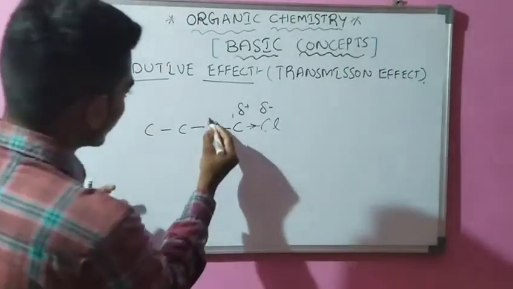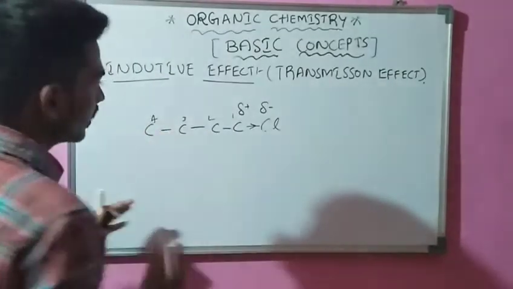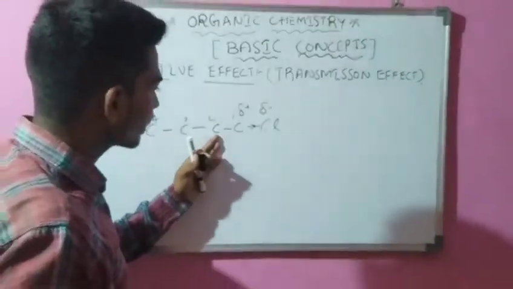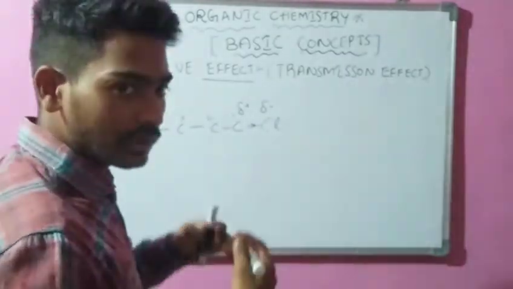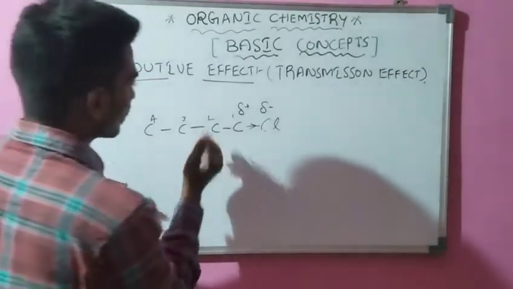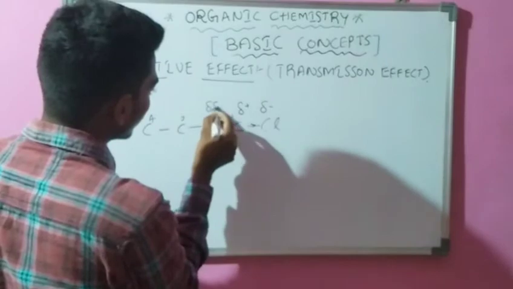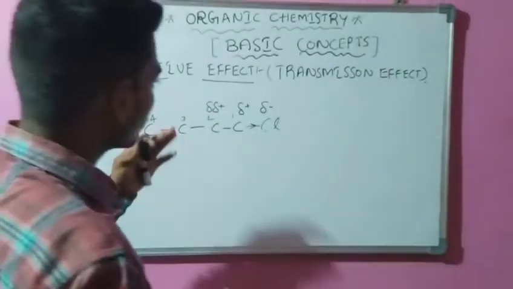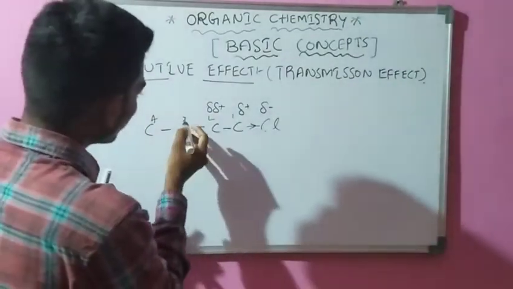And the second carbon, third carbon, fourth carbon. Compared with the first carbon, the second carbon has less electronegativity, so it creates another delta positive charge.